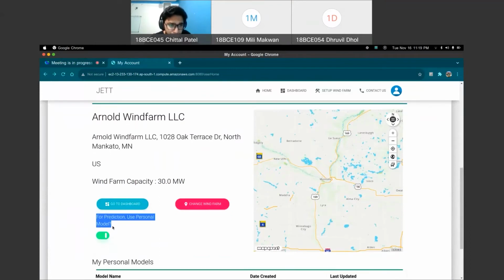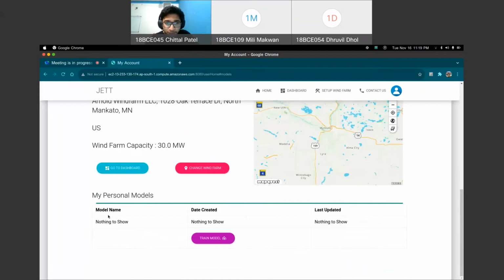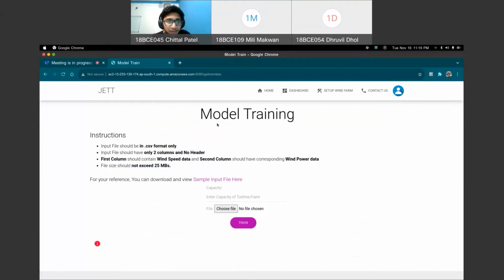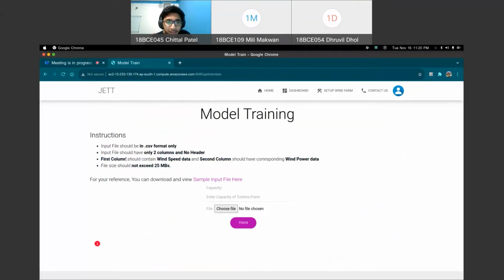And we also have this option for use personal model. So we can train our own model by the data which we collected in our wind farm. I already have a model trained, so I can delete this model. So the model is gone and the button is gone as well. Now I can train the model. So this is the model training page. There are some instructions on how the training data should be, and there is also a sample input file.